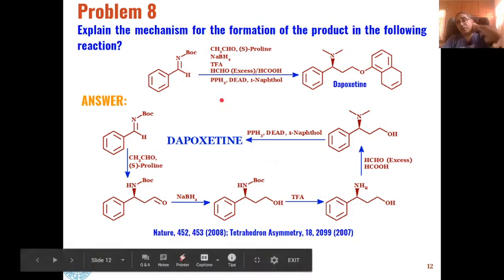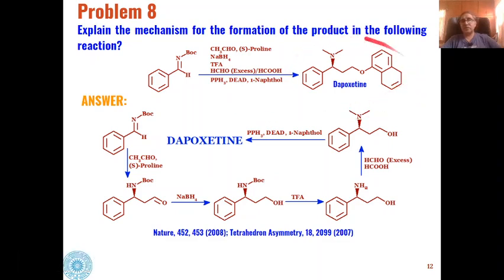Then the next problem is the formation of these types of drug derivatives, dapoxetine, from these types of amines. So the N-protected amines, carbon nitrogen double bonded compounds, under these conditions through different steps will lead to the formation of these types of biologically active drugs, that is dapoxetine. Now here what happens is, in the first step, these carbon nitrogen double bonded compounds which are protected by Boc,